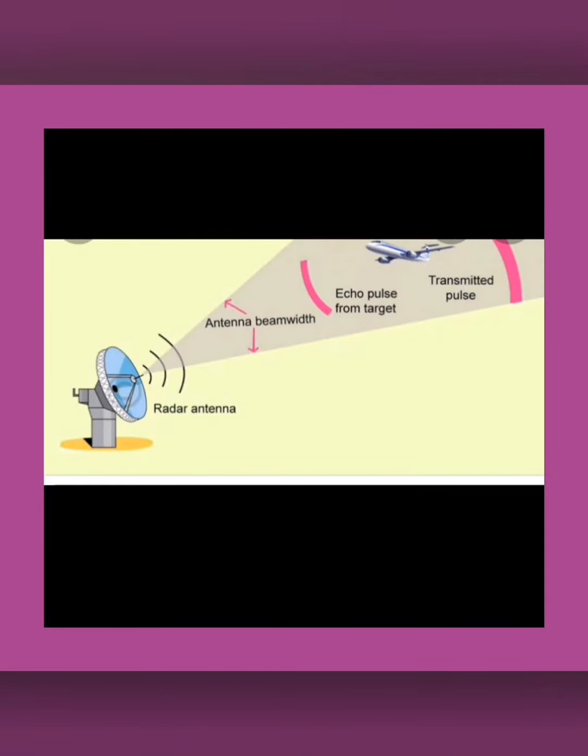In case of radar, which stands for radio detection and ranging, the echo method is used to detect the presence of an obstacle and to find its range. But here no ultrasonic sounds are used. The waves used are electromagnetic waves like radio waves or microwaves.